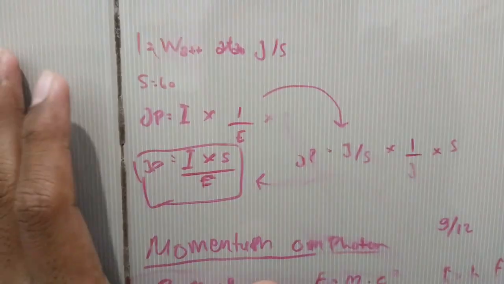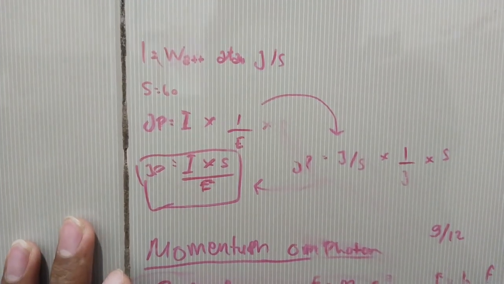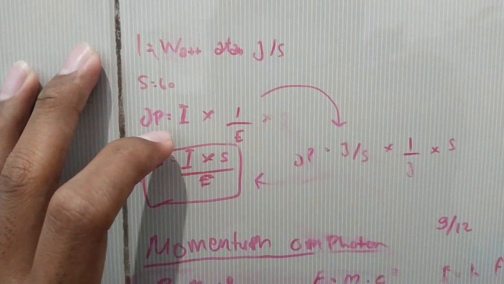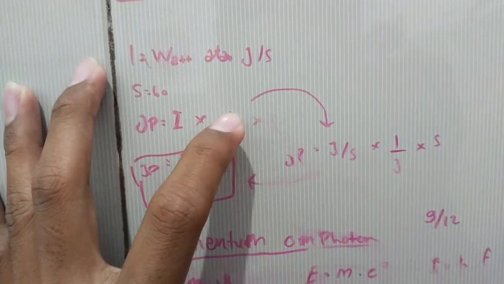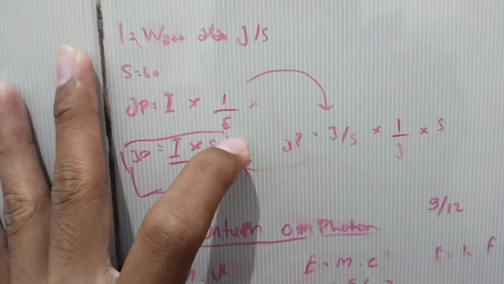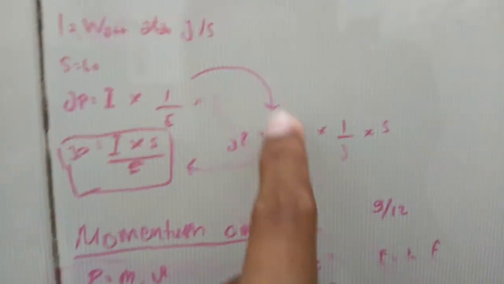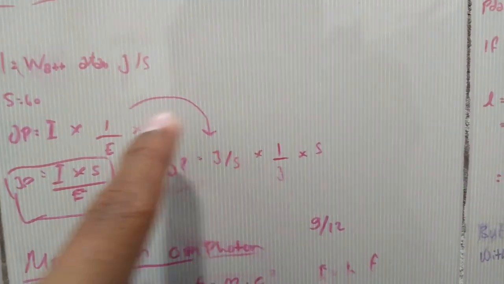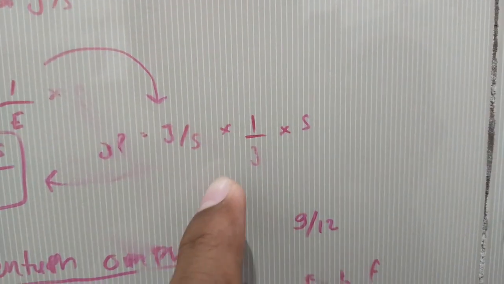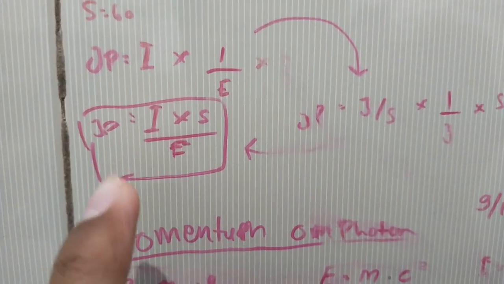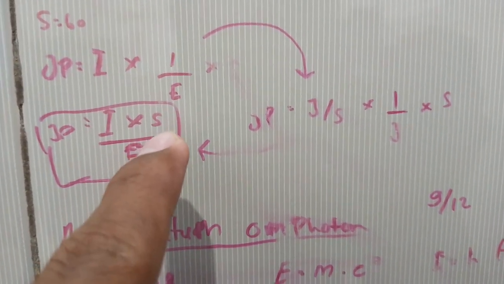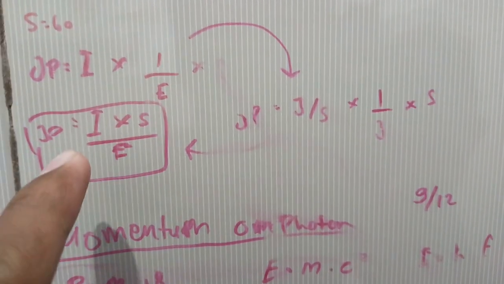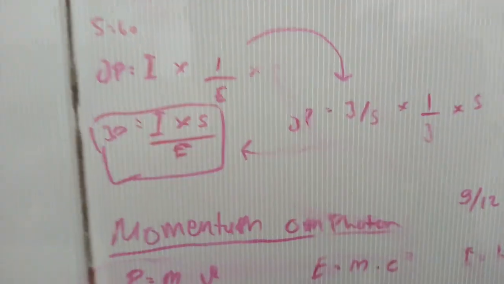I have a formula here: the number of particles equals intensity times time in seconds, divided by energy.